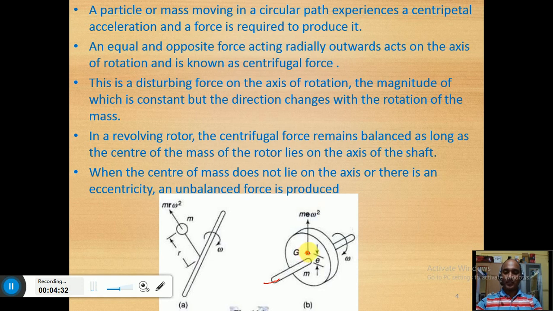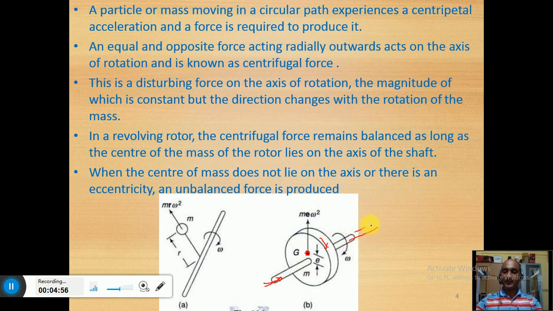So what will happen due to this force? The rotor is rotating at high speed, but this force also acts on the rotor in the outward direction. Due to this outward force in the rotor system, there may be chances of bending of this shaft.